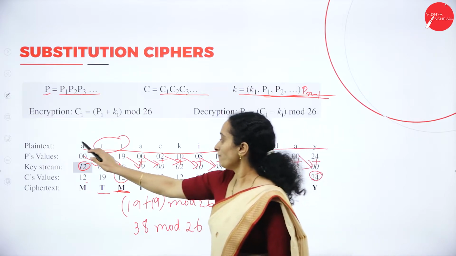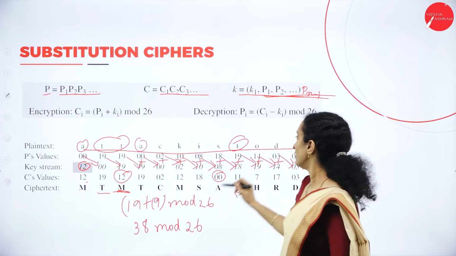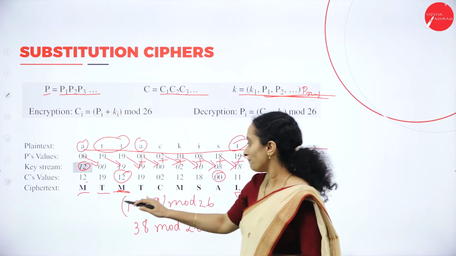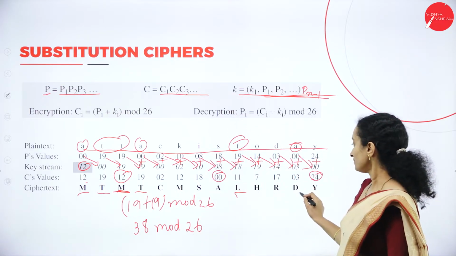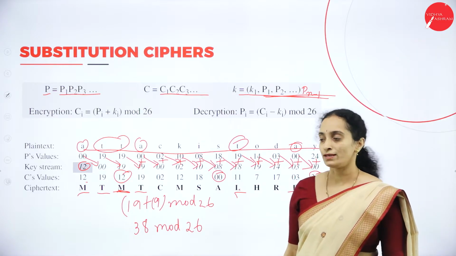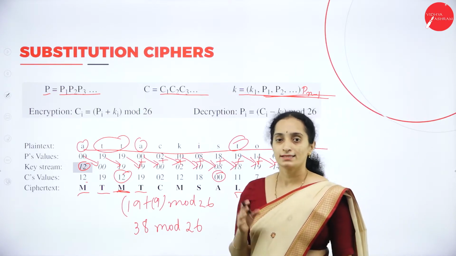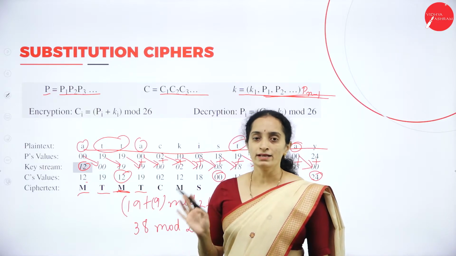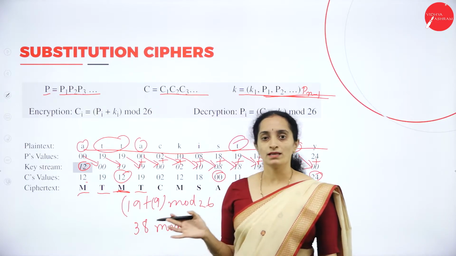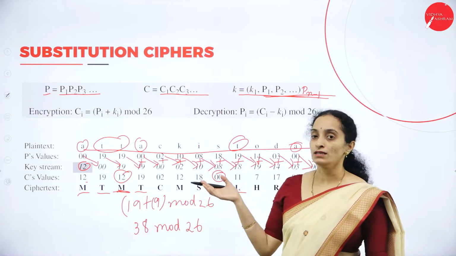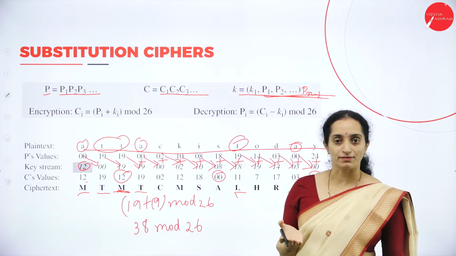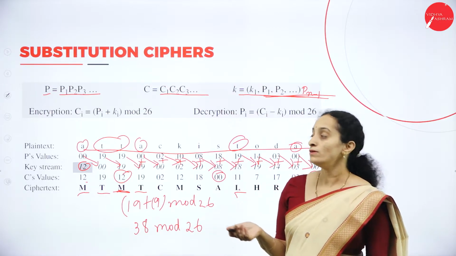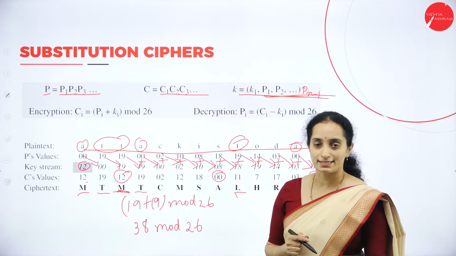In the same way, the 3 repeated A's have different characters M, T and D. This makes the statistical attack go in vain. It will not be useful if you are using the auto key cipher. The statistical attack will fail, as it will not be able to get the frequency of the characters.